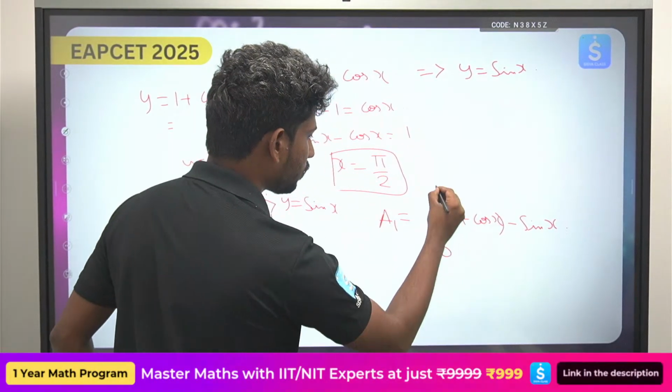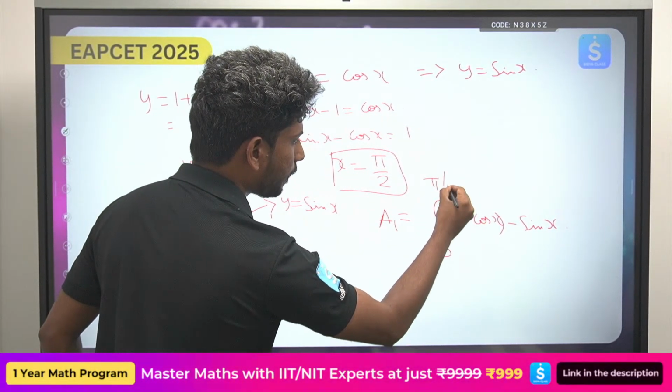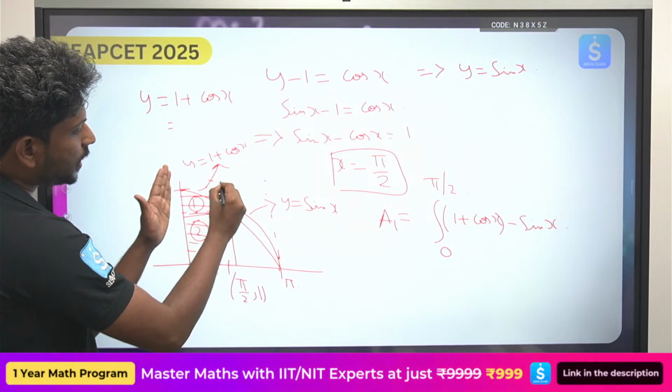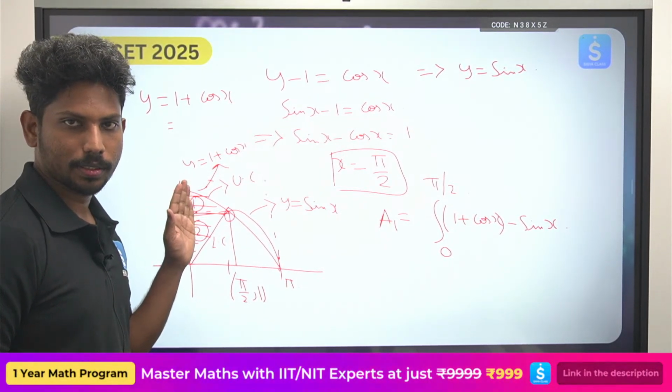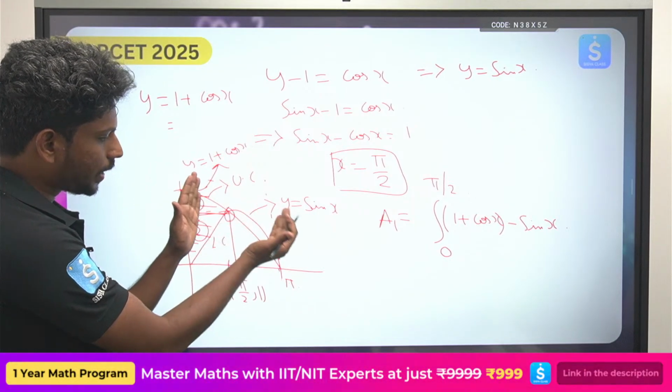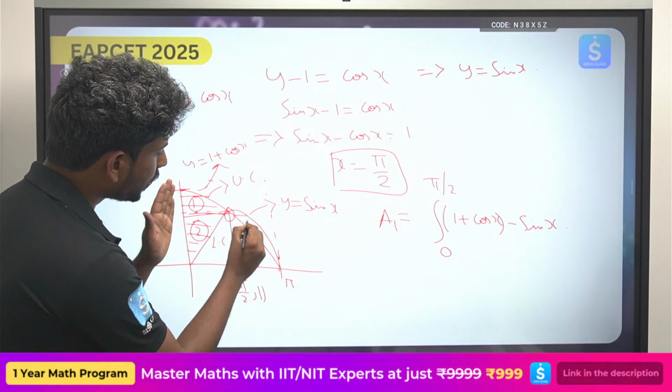From 0 to, this will be 0 to pi by 2. Okay, so here, if you take this curve, this is my upper curve and this is my lower curve. So I need to find only this. Okay, so at x equals to 0 and x equals to pi. Then you need to find even this graph.